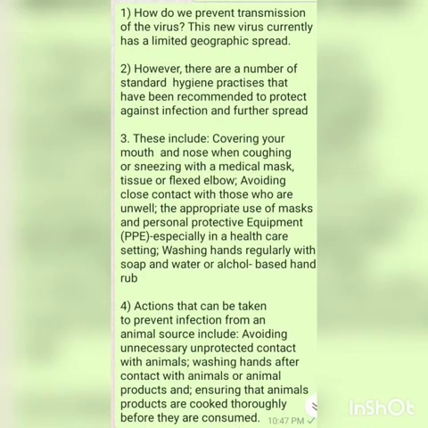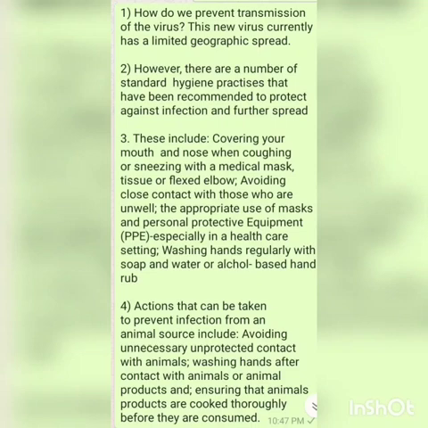How do we prevent transmission of the virus? This new virus currently has a limited geographic spread. However, there are a number of standard hygiene practices that have been recommended to protect against infection and further spread.